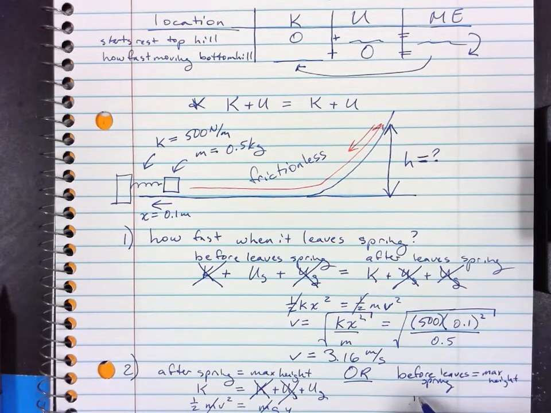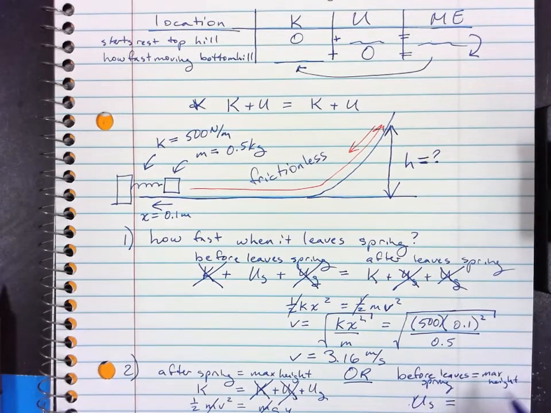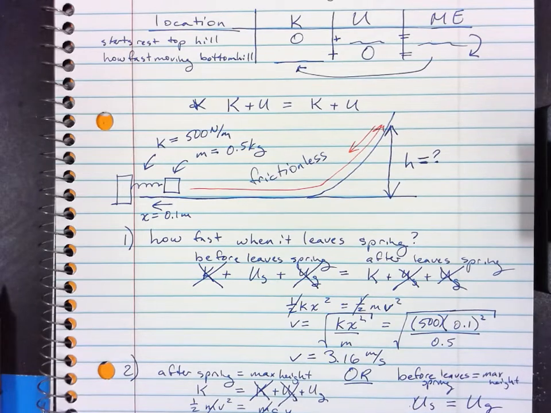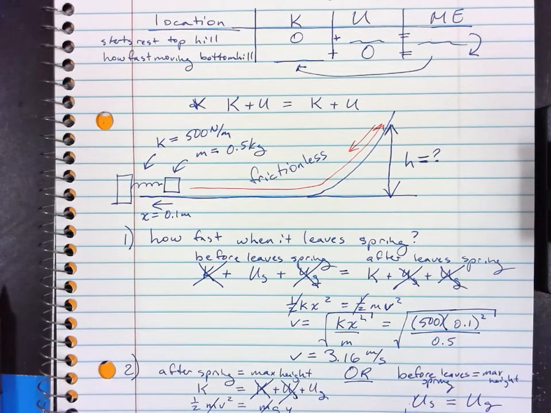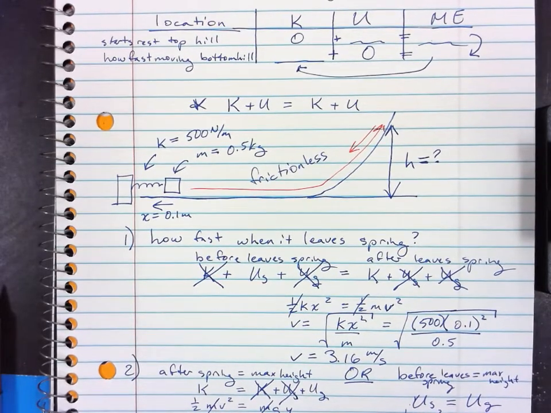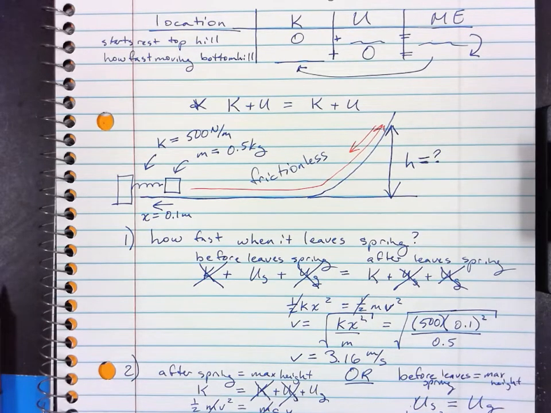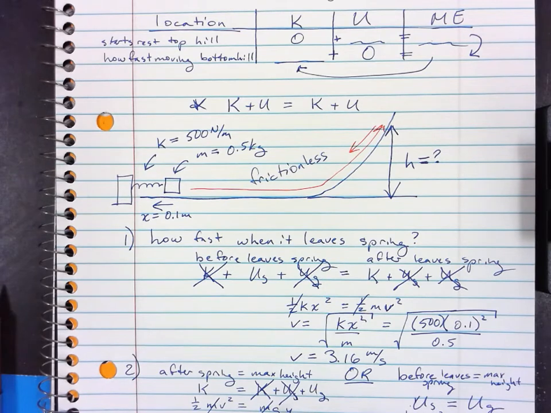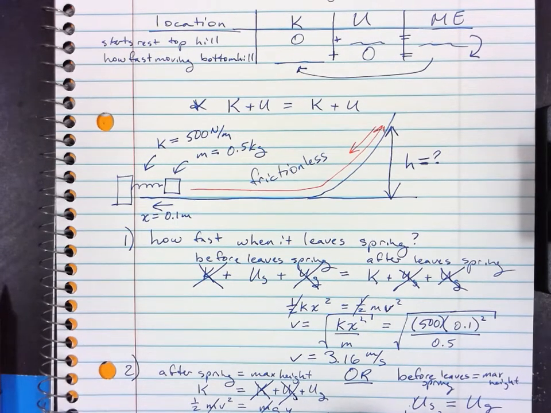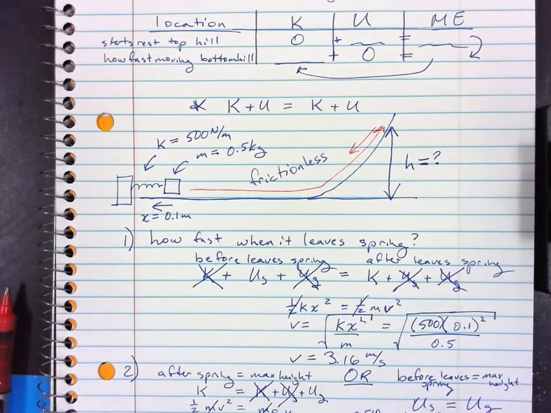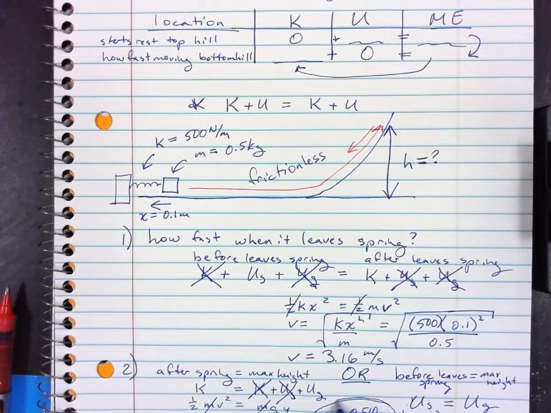So we'd have only spring potential energy and only gravitational potential energy. 1/2 little k x squared equals mgy. You can plug numbers in here, and you're going to find that y equals 0.510 meters. Or you can plug in numbers here, and you're going to get the same answer.